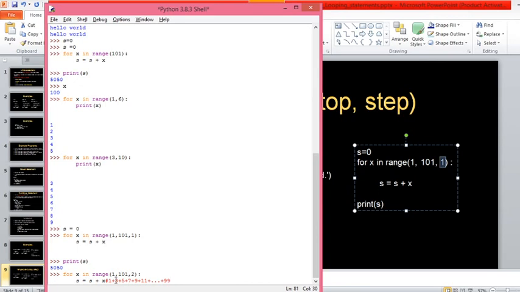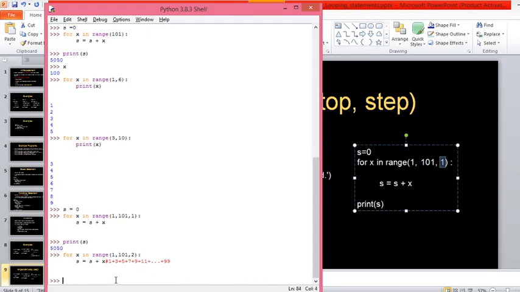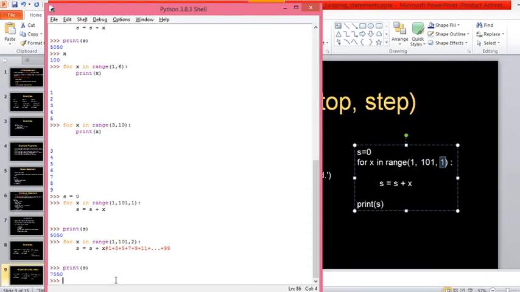Exactly. Now if I print the s value, I will get the sum of only odd numbers, that is 1 plus 3 plus 5 up to 99. So 2500. You just check whether the output is correct or wrong. Did you understand now?